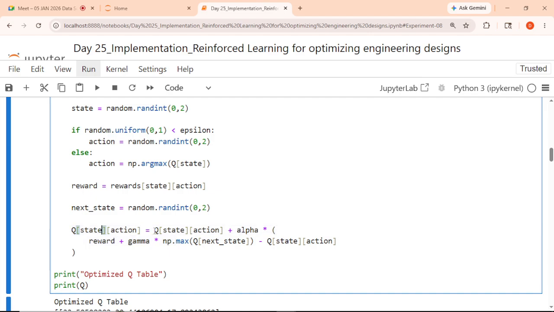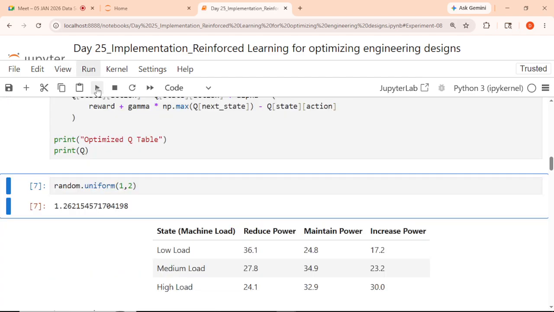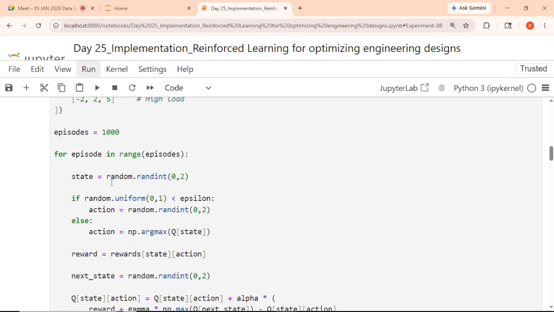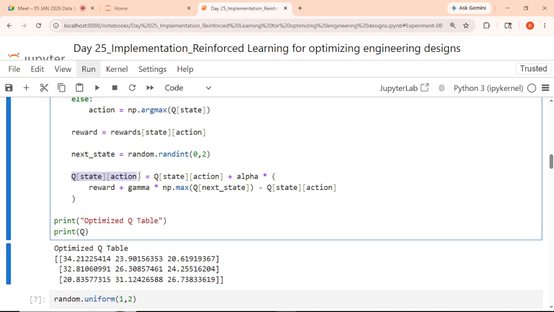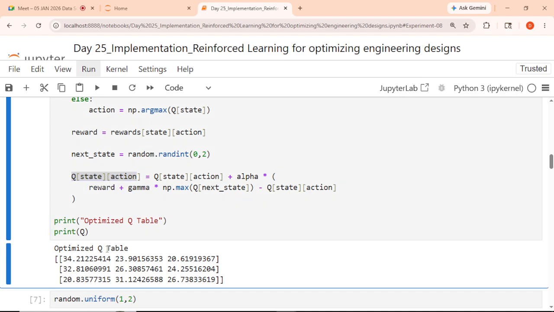Q of state, action is equal to Q of state, action plus alpha, which is already taken, into the reward you have received with this value, plus gamma into np.maximum of Q of next state, minus Q of state comma action. So the next state is the next state action, and that is the current state. And you will get the optimized Q table over here with the help of Q. This Q will give you the Q of state, action. This will give you the optimized Q table.